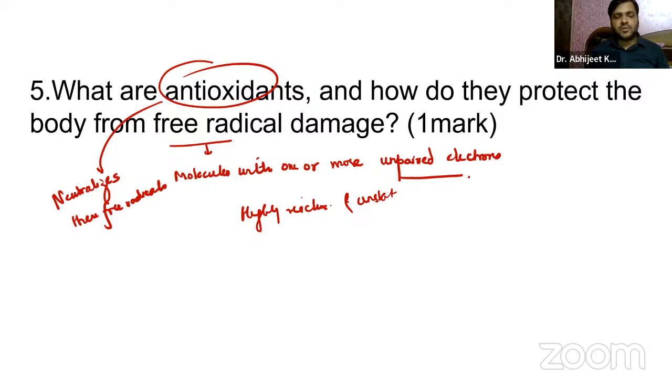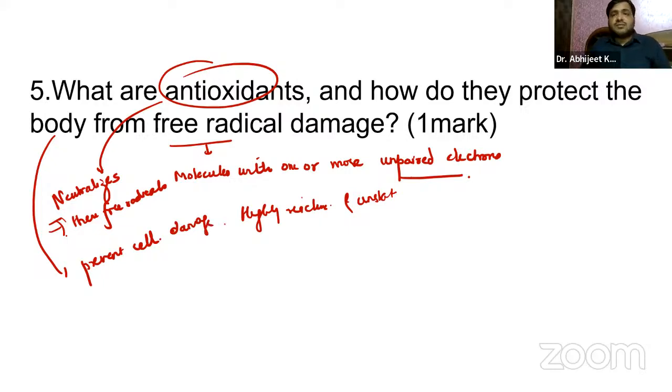So how do they protect the body, guys? Firstly, you already know they neutralize the free radicals. They prevent cellular damage, again by neutralizing these free radicals. They protect structures like the cell membranes, the proteins, and DNA from oxidative damage, right?